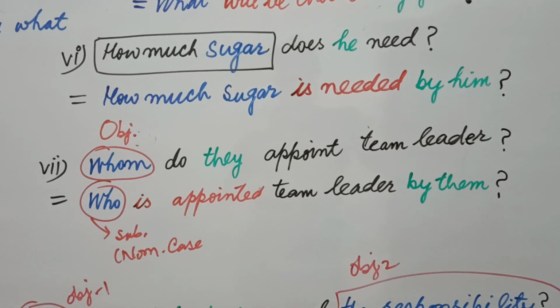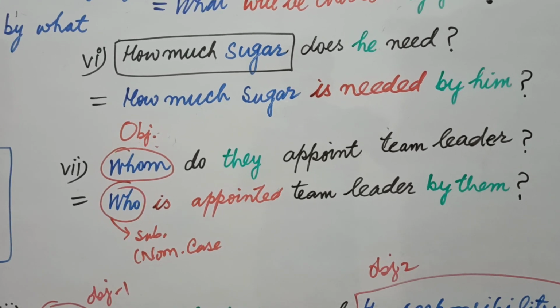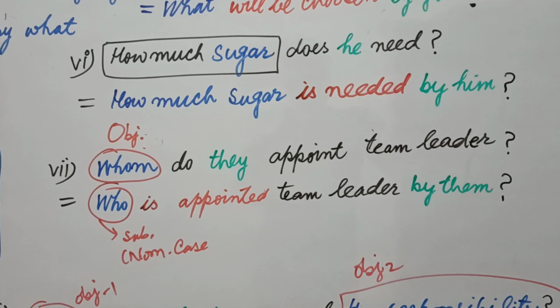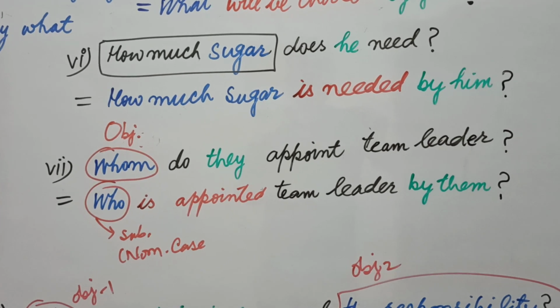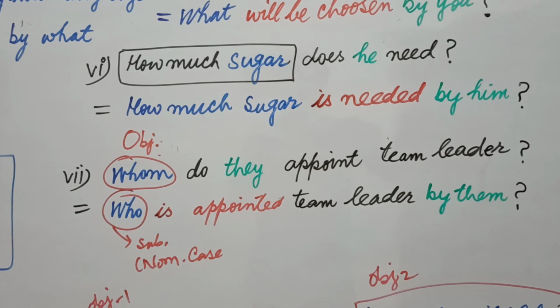In this way, team leader fulfills the sense of the sentence. So team leader should not be chosen as an object. Our object is whom.